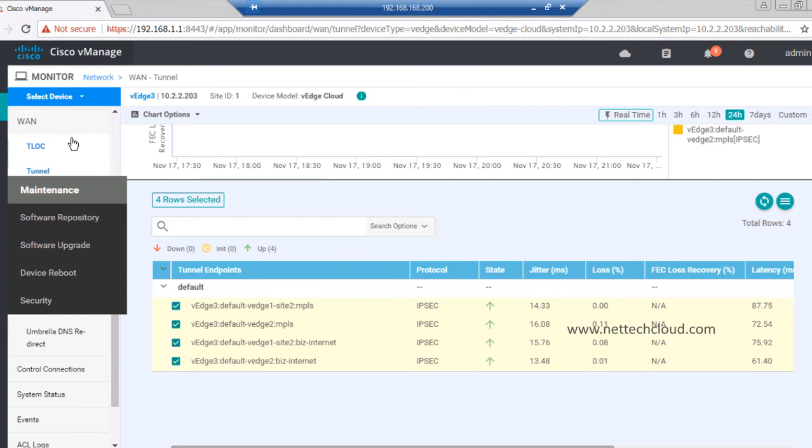In case of ZTP or PNP, no configuration at all, only internet reachability and DNS name resolution. And even if there is no ZTP or PNP, very minimal configuration is required, right? Like setting up the system IP, clock, vBond IP, and of course certificates. Certificates are very important here, because if we want to use the enterprise CA certificate, then the root CA certificate needs to be installed on the WAN edge devices prior to putting the devices into this SD-WAN fabric. So that's another important point that needs to be very well understood.